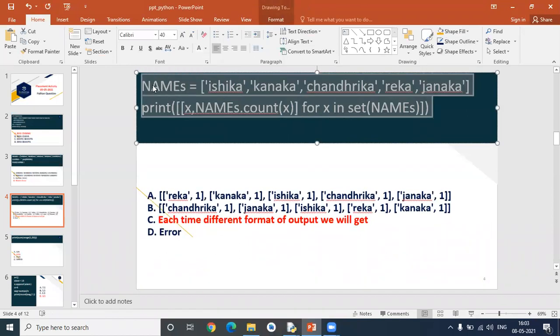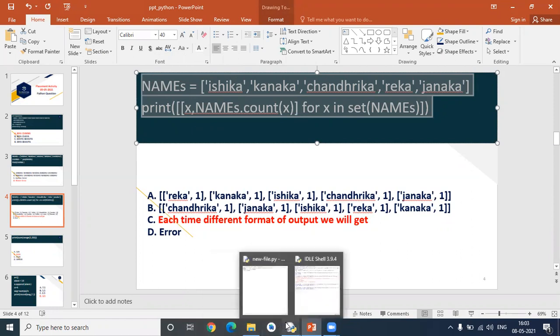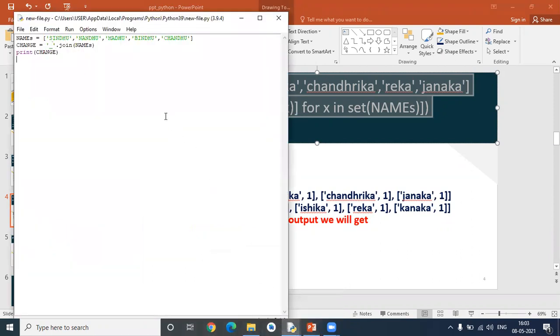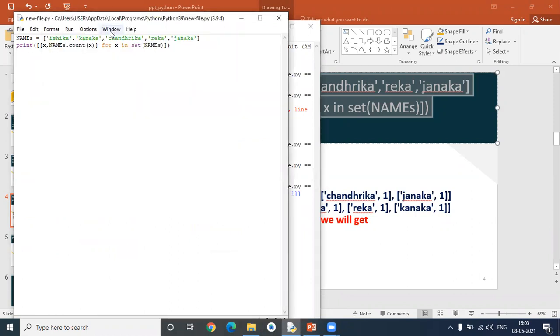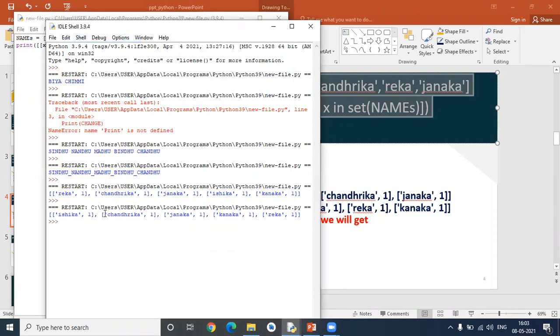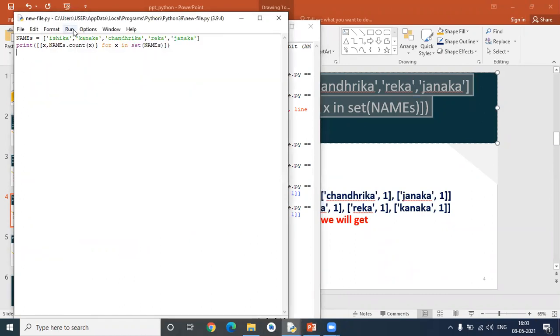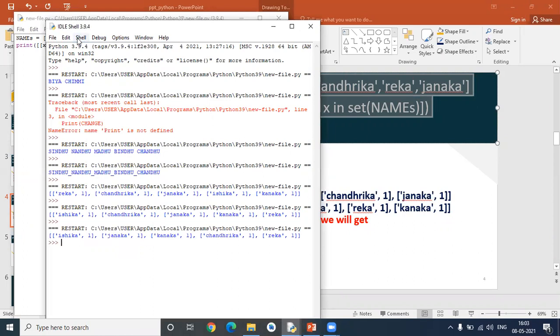I'll copy the same thing and paste it here. Okay, just save this and run the program. See here, first it is displaying Rekha, Chandana, something like that. Again, I just run the same code. See, this time it is Ishika, Chandana, something else it is printing. And if I run this program again, Ishika, Janaka, Kanaka, something. That is the format of printing.